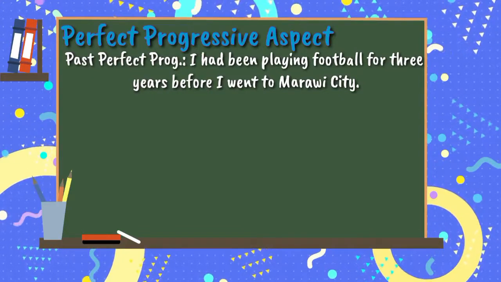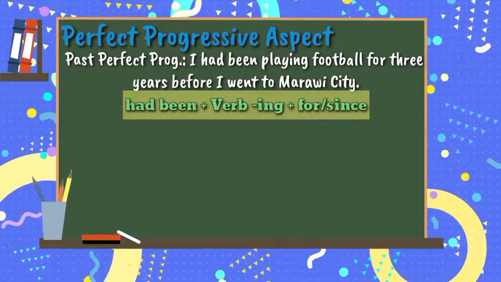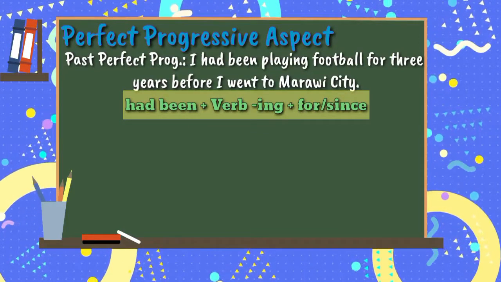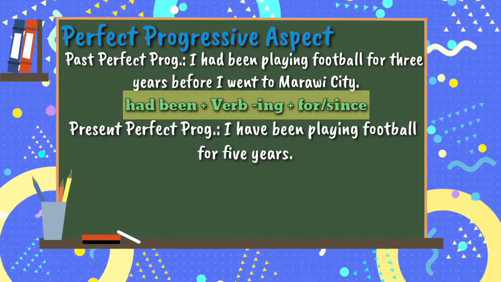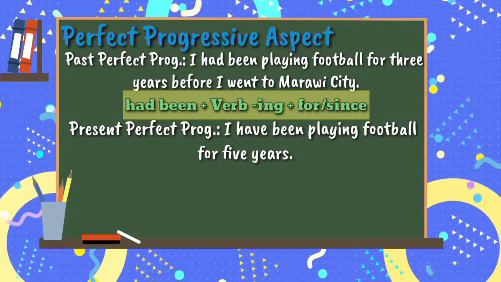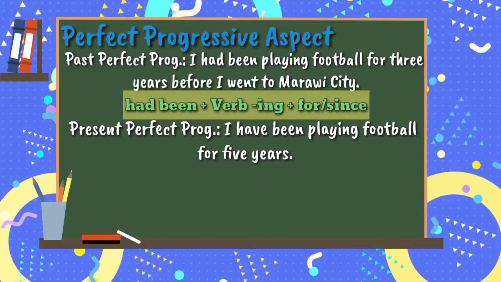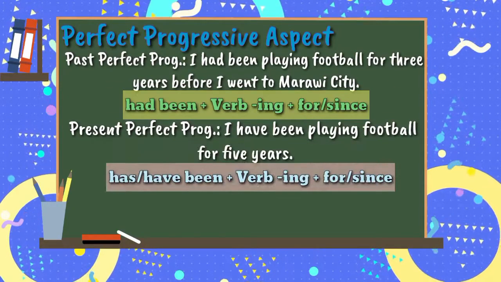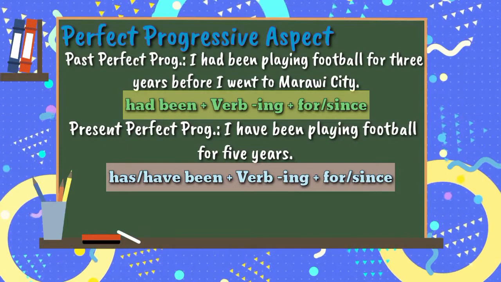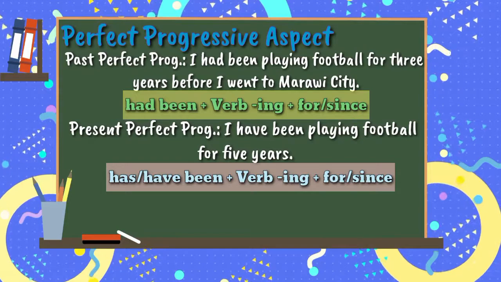The formula is had been plus verb that ends in ing, plus for or since. For present perfect progressive, I have been playing football for 5 years. The formula is has or have been plus verb that ends in ing, plus for or since.